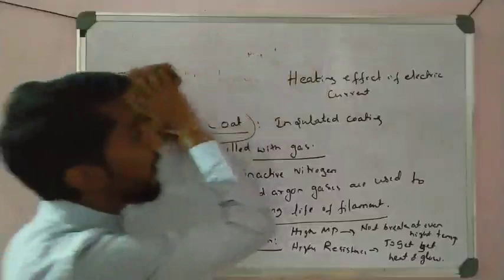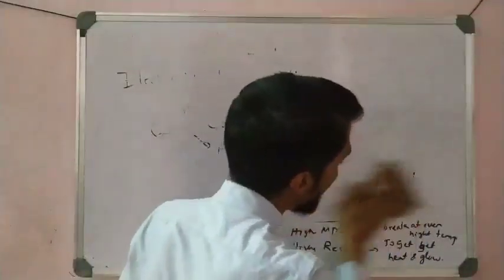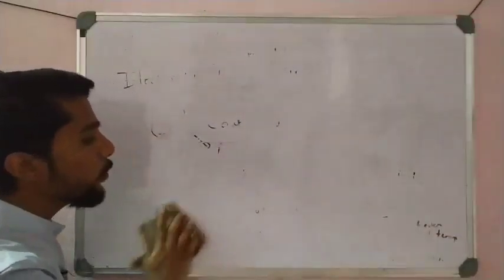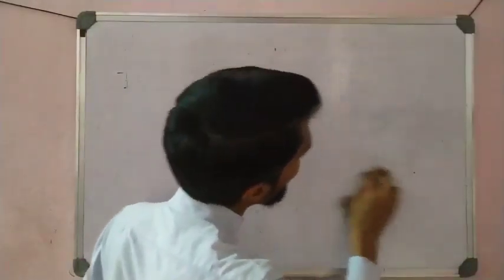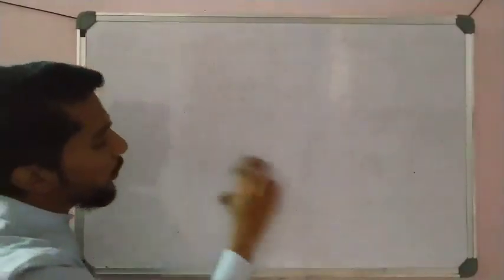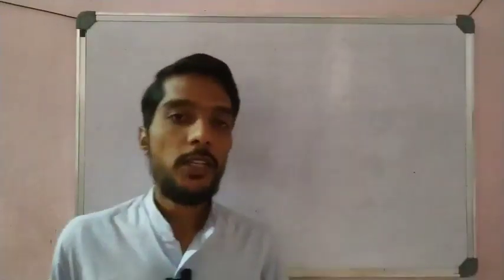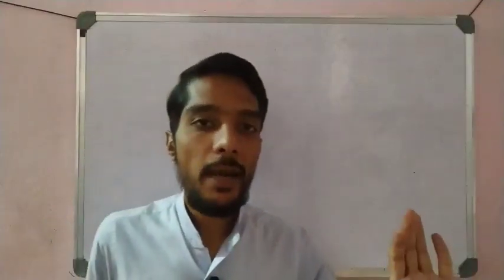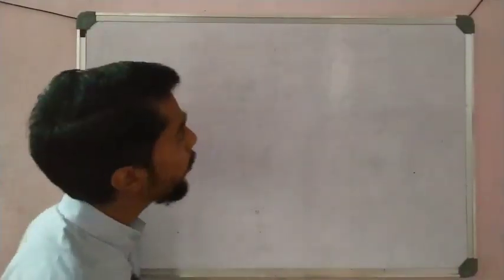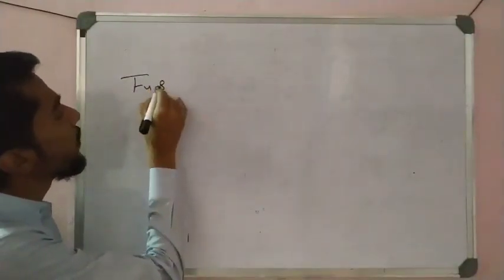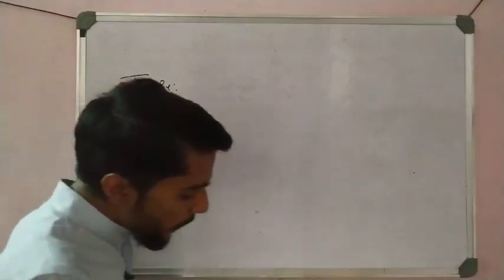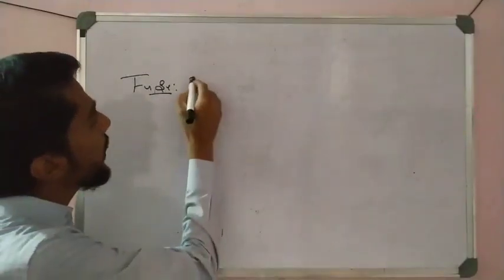Now students, take another important point about fuse. Now we will see what a fuse is. If they ask to define a fuse, we write simply that a fuse is a protection. It is used for protection of the home and electrical appliances. That is the definition, and that is also the function of a fuse. Both are the same. What is a fuse here? It is a device.